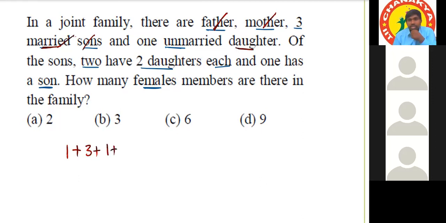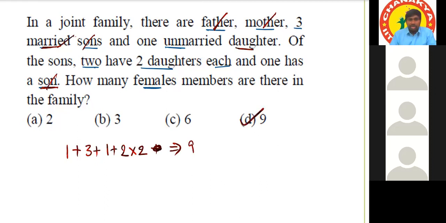Next, of the sons, 2 have 2 daughters each. So 2 sons are having 2 daughters each. 2 into 2 is 4. And 1 son is having a son. So no need of this person. That's all. This is the required information. So 2 2s are 4. 1 plus 4 plus 4, sorry, 5. 5 plus 4 is 9. Yes, correct answer, 9.